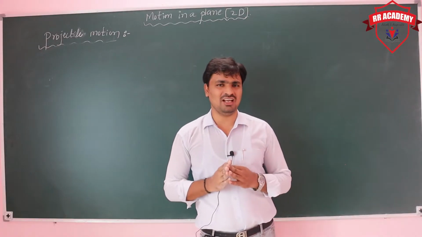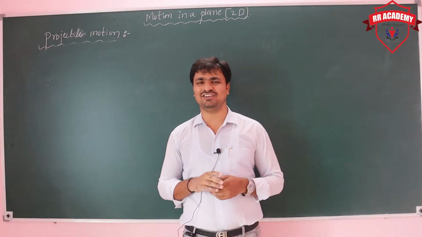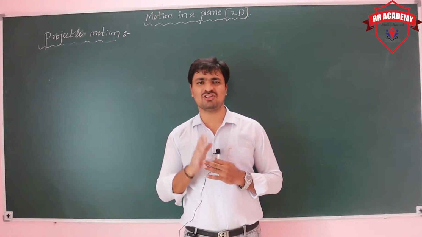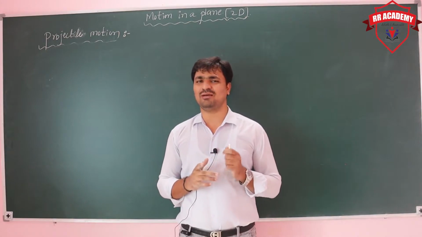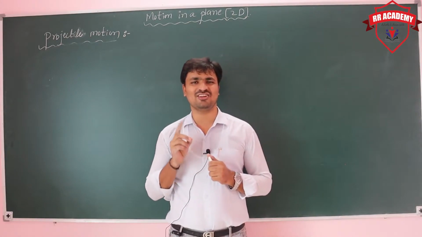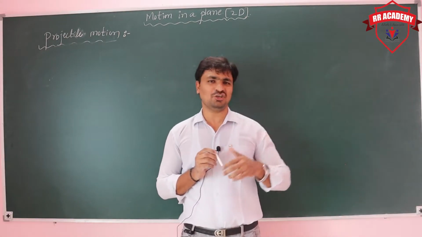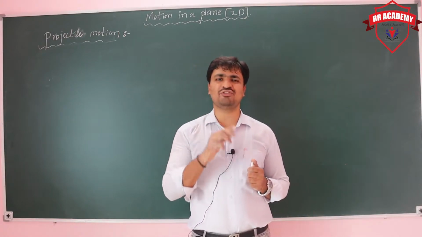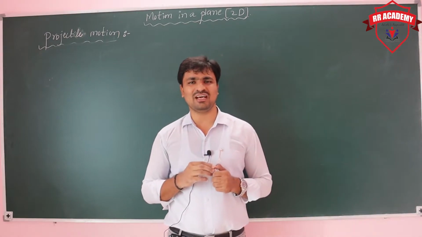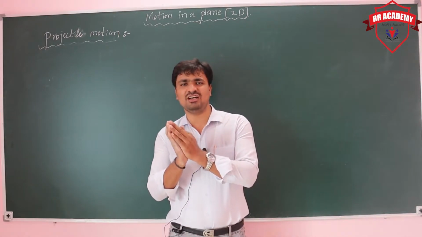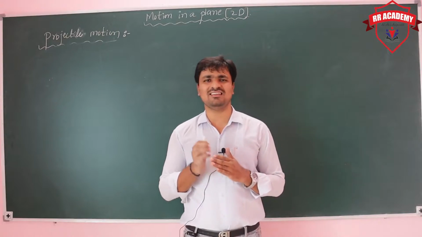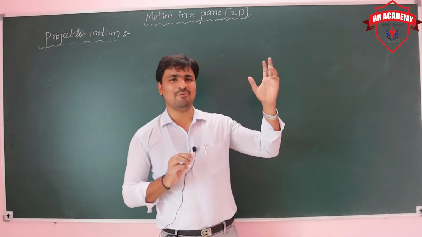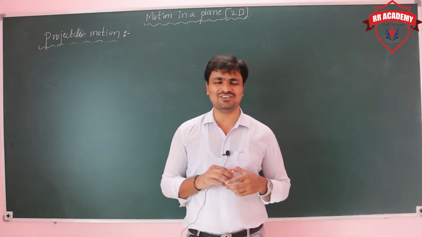Plane. In previous classes we discussed motion in a straight line, which belongs to 1D, one-dimensional motion. At any particular interval of time, the body has one particular direction. That is 1D. What is 2D? At any instant of time, if the body has two different directions, we can say it is two-dimensional motion. Here we are going to discuss only two-dimensional motion.